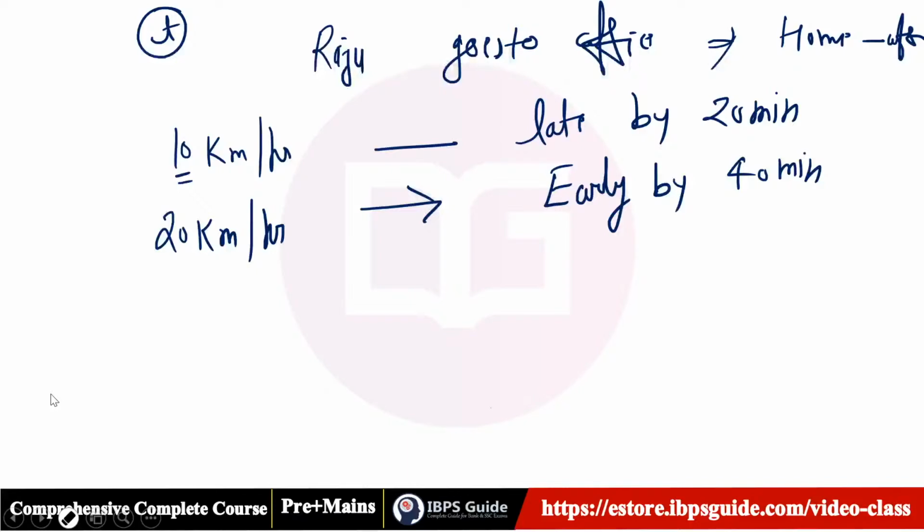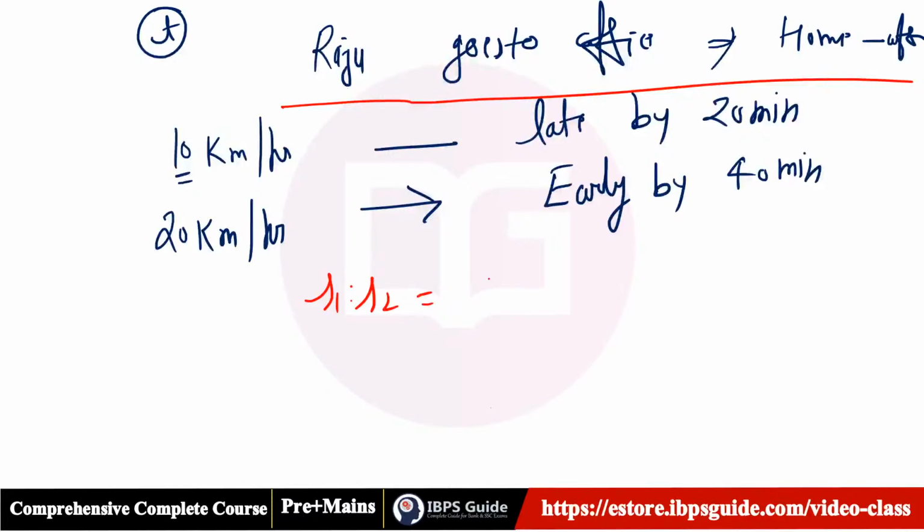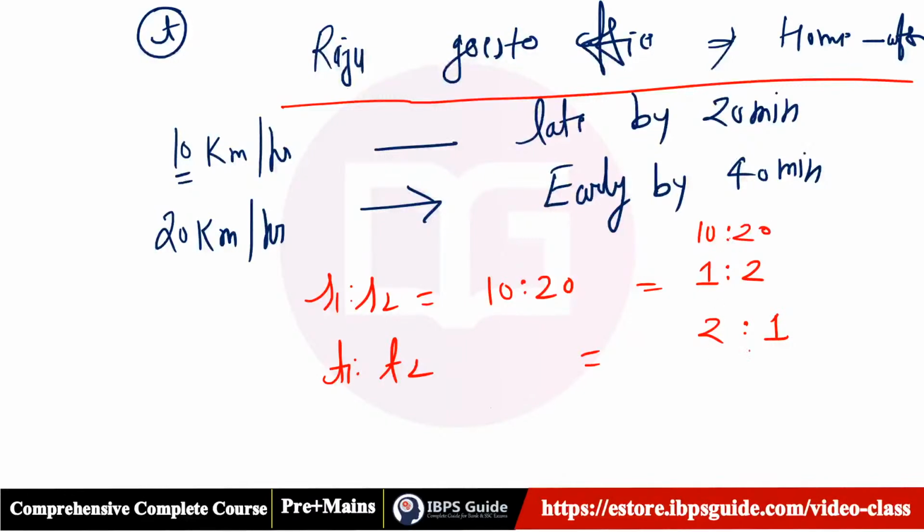But the shortcut will be: in the whole scenario, what is constant? Distance is constant, so the ratio of speed is the inverse of the ratio of time. That is your speed and that is your time.